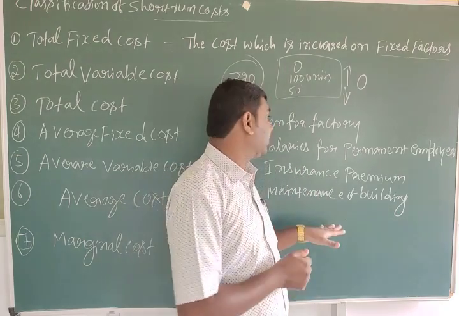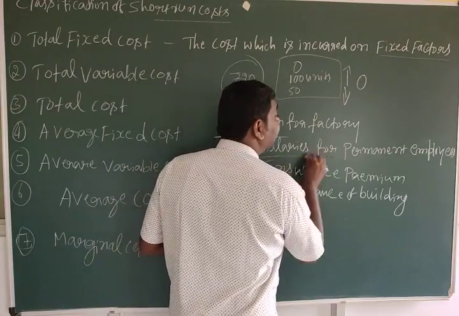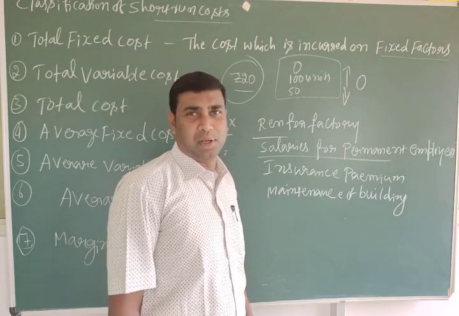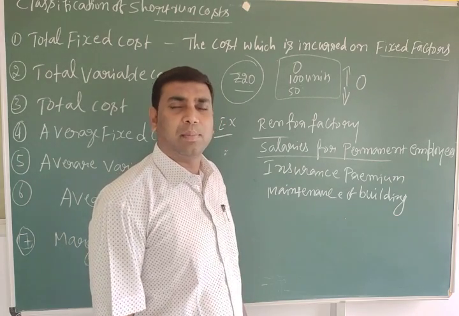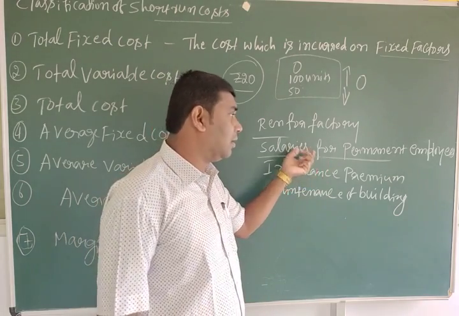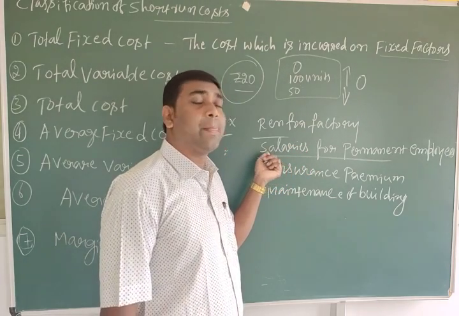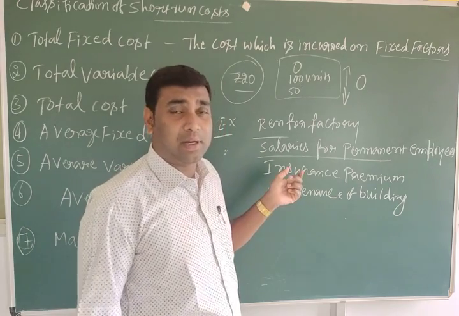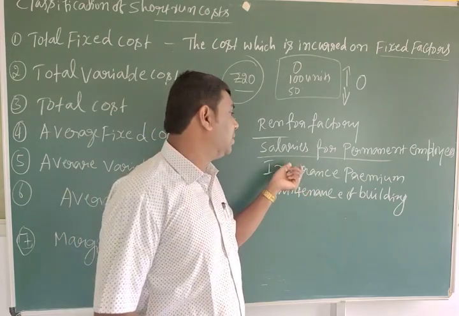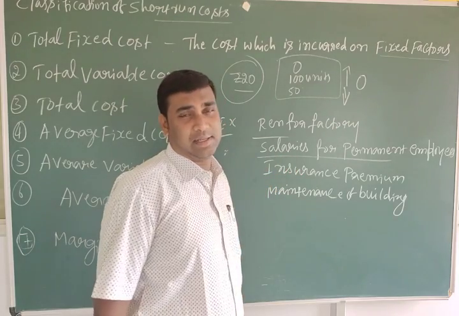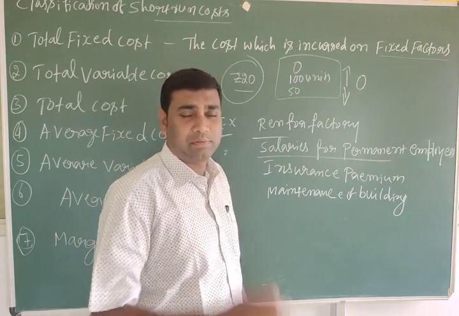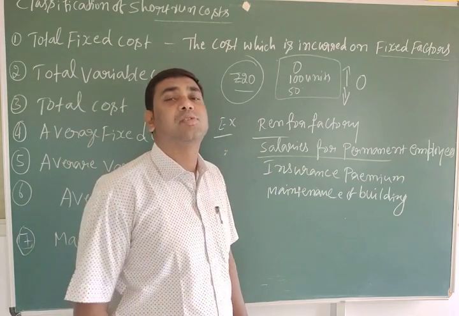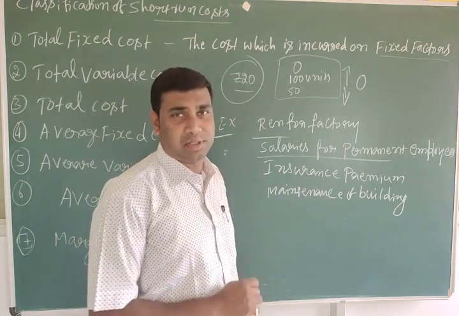See, rent for factory, salaries for permanent employees, like government employees. In private also there are permanent employees, but government is the best example. Whether the output increases or decreases, or is zero, whatever happens, the permanent employees will compulsorily get their salaries. Definitely they should get it. Insurance premium every month, compulsory they should pay, whatever changes.